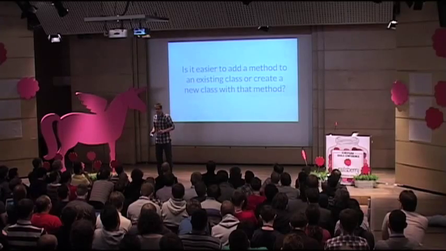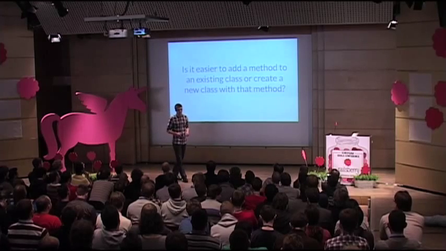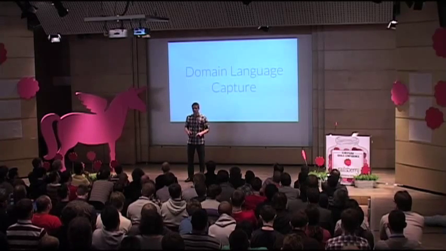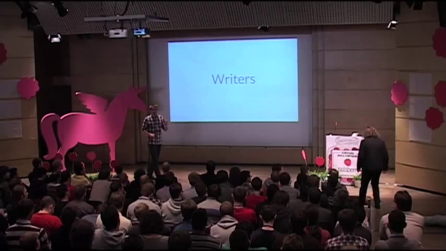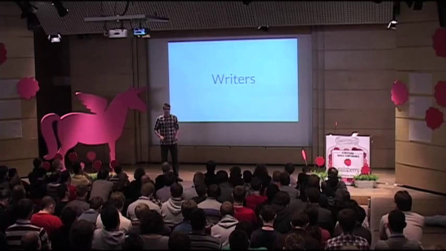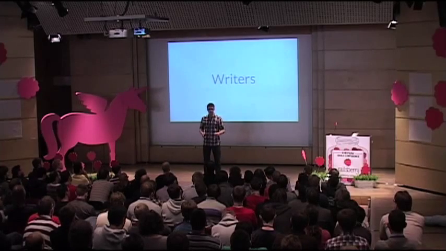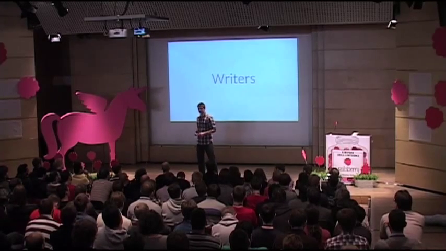While we are at naming things, we move to the second principle that I follow quite strictly in my everyday programming, and this is domain language capture. Let's think about writers for a second. What makes Dostoevsky great? I think there are two features that make writers great. The first one is that they are able to understand the world around them very, very well. But there is also a second feature, and this is that they are able to express their understanding in a way that the readers understand it.